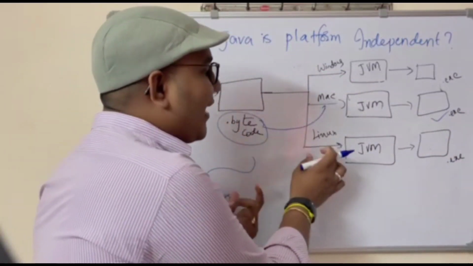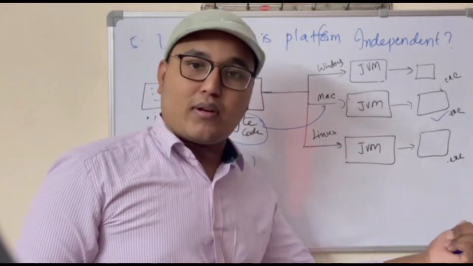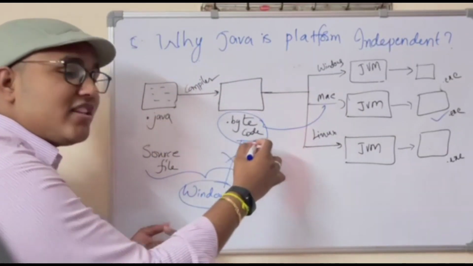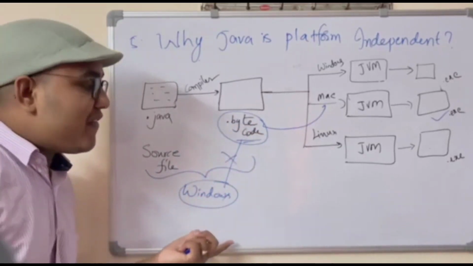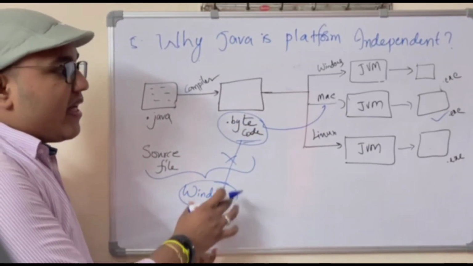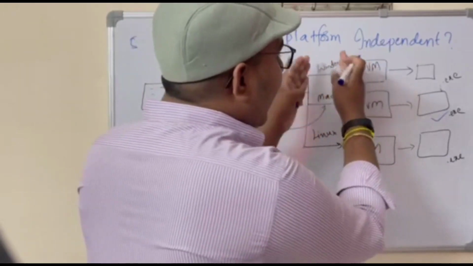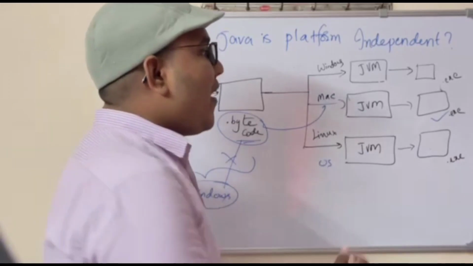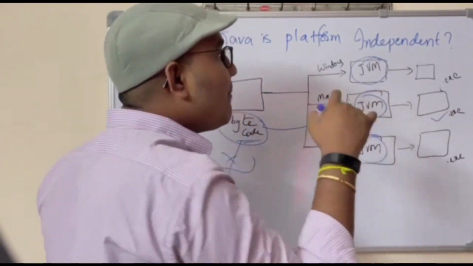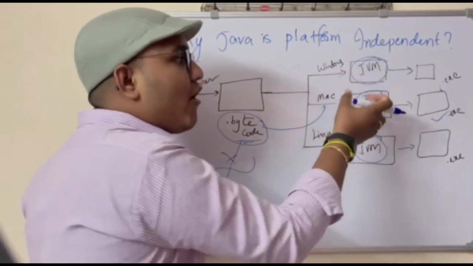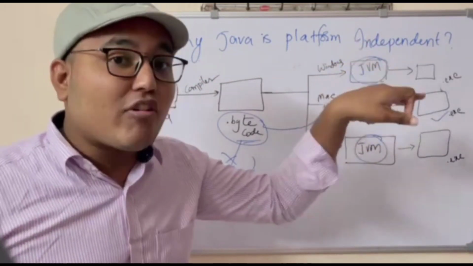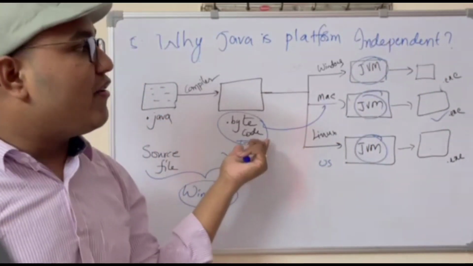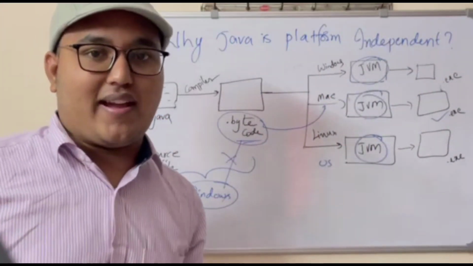If you run this bytecode in Linux also, we will get the output, because the Windows operating system does not have any influence on this bytecode. This bytecode is never dependent on the Windows operating system. That is the reason why, if this bytecode is sent to any operating system, we'll get the output. Whereas the JVMs are platform dependent. The Java is platform independent, because this bytecode can run in any operating system and it works fine.